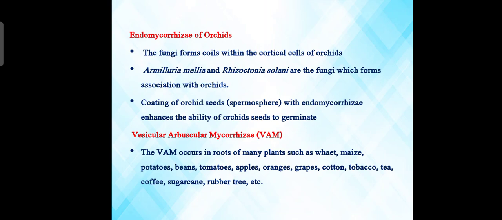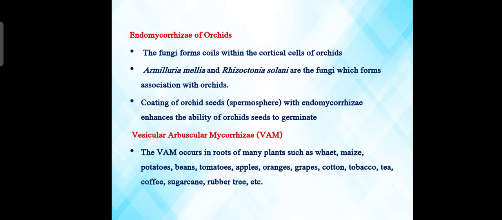The fungi form coils within the cortical cells of orchids. Armillaria mellea and Rhizoctonia solani are the fungi which form association with orchids. Coating of orchid seeds, that is spermosphere, with the endomycorrhiza enhances the ability of orchid seeds to germinate.